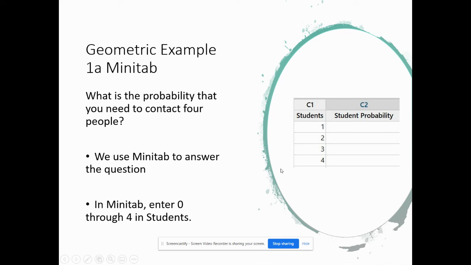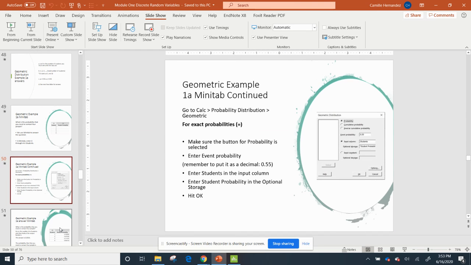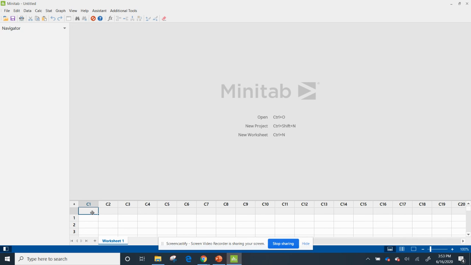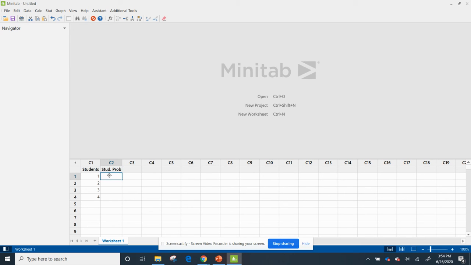All right, so I'm going to use Minitab, and I'm going to show you what to do. And again, if you get stuck, I have in here what to do. So I'm going to do students here, and I'm going to make this bigger because you can barely see it. I'm going to enter 1, 2, 3, 4. And this is going to be the student prob, just so I can keep it straight. A lot of times when you're doing a lot of these, I like to label my columns.